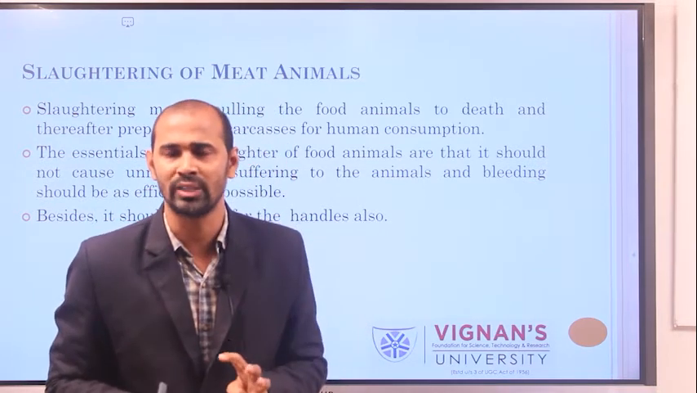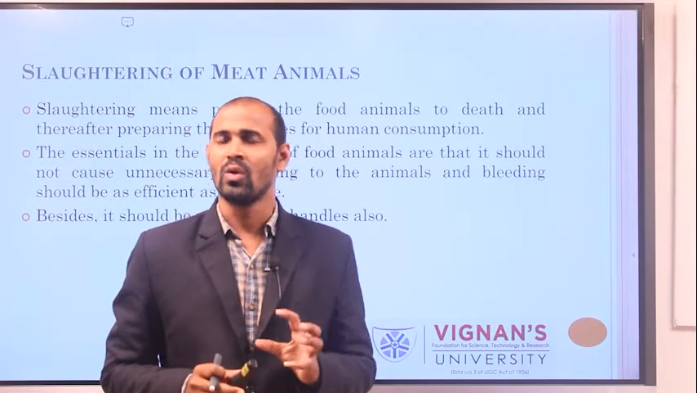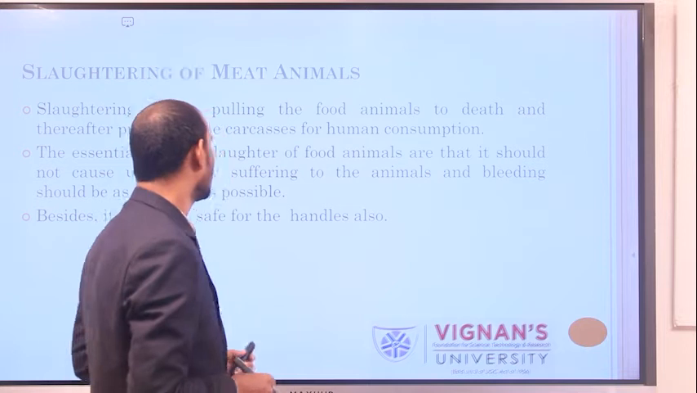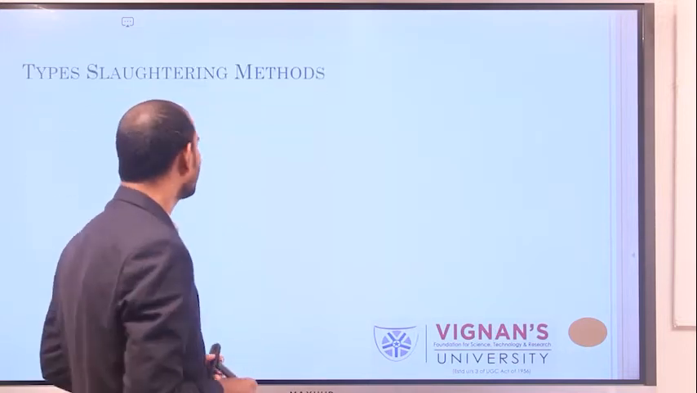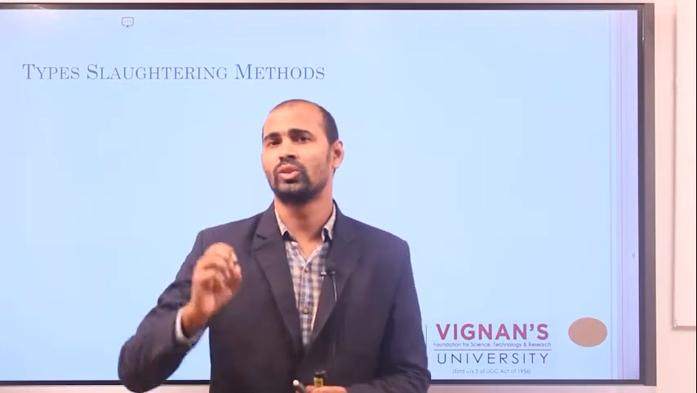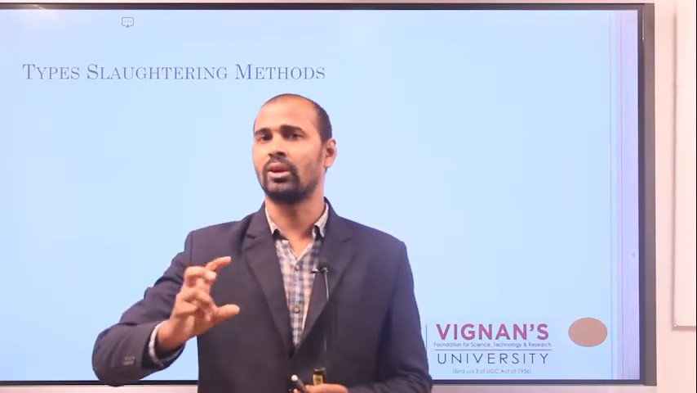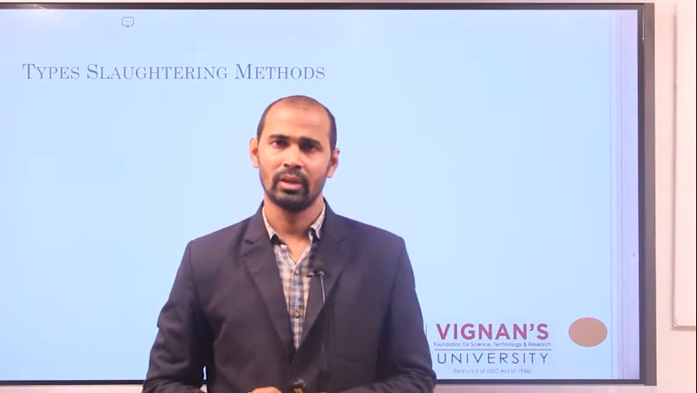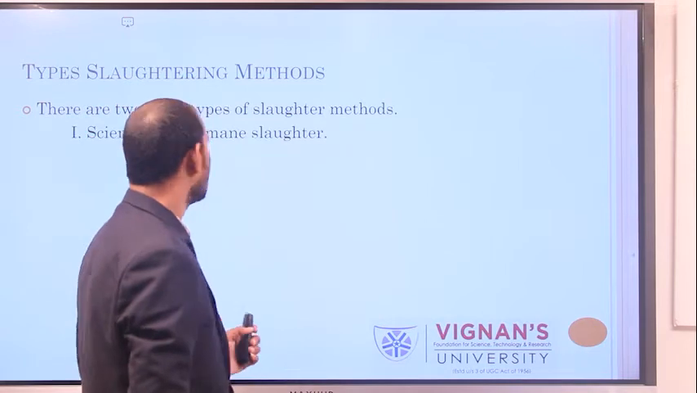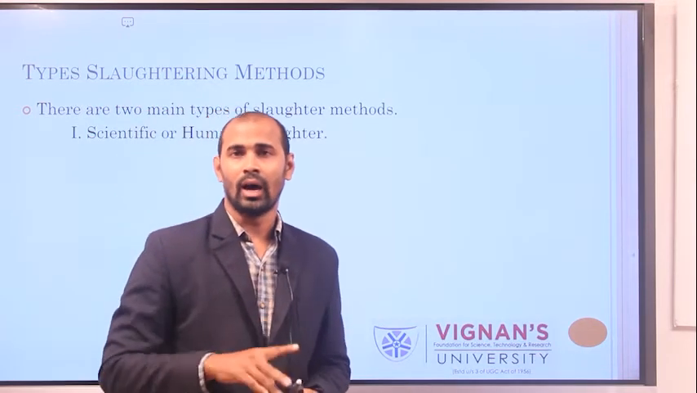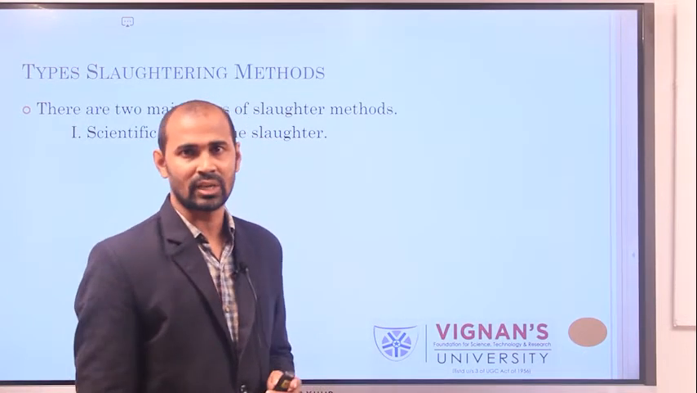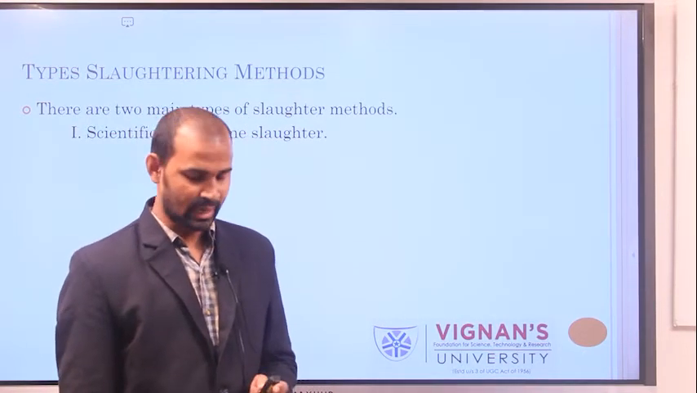These are a few more points you have to keep in mind while slaughtering meat animals. Next, coming to the slaughtering techniques. There are two different methods which we generally follow for the slaughtering of meat animals. One is scientific slaughter or humane slaughter.